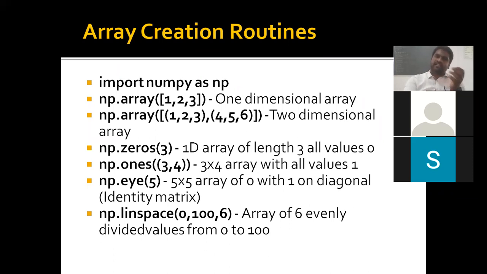If you want to initialize the entire array with ones, you use ones. You can represent any identity matrix, with ones on the diagonal, using eye. By default it prints a square matrix. If you want to change that, you can give whatever size you want. We can also customize the diagonal, which by default starts at index zero. You can shift it towards whatever index you want. Let's say in the first row I'm shifting it to the second index, what happened?